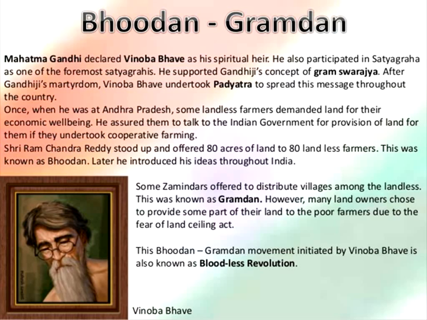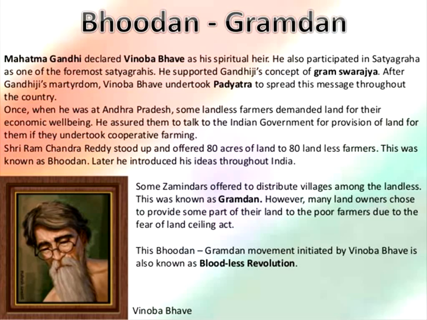Once, when Vinoba went to Andhra Pradesh, some landless farmers demanded land for their economic well-being, because they were under the control of the Zamindar system. After that, the government of India banned the Zamindar system based on this incident. The farmers said they don't have any work, and if land is there, their family will be sustained. That is what the landless farmers demanded of Vinoba Bhave.